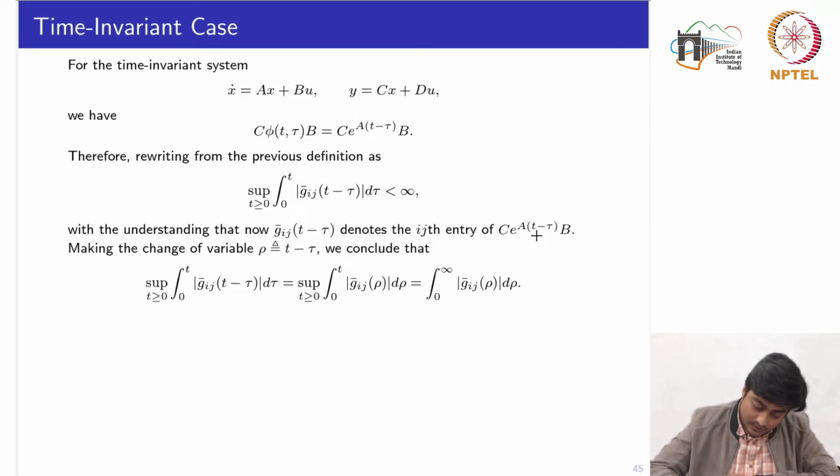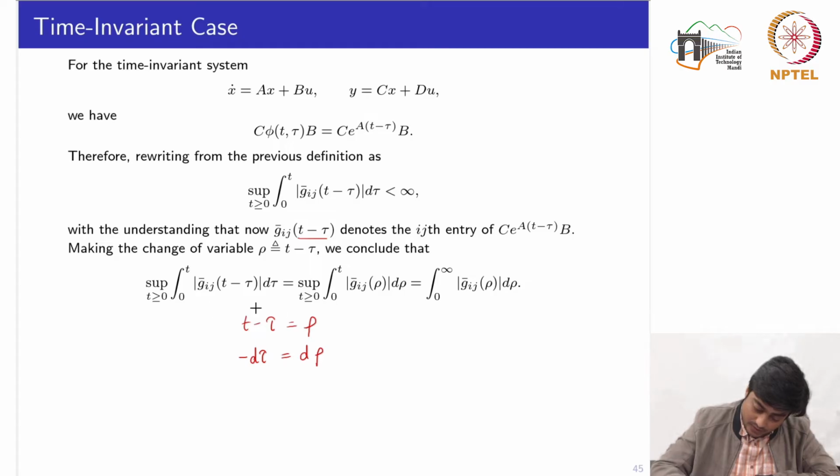So let's do a change of variable. We replace this t minus tau part by rho. If I put t minus tau equal to rho, then if I take the derivative of this equation, it would give me d rho. So here d tau would be replaced by d rho.